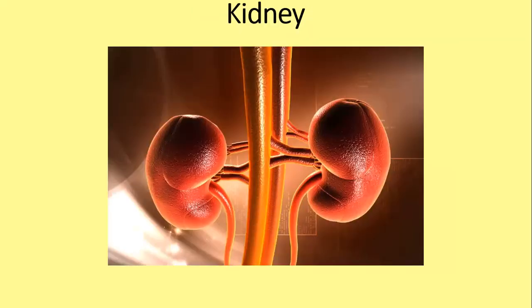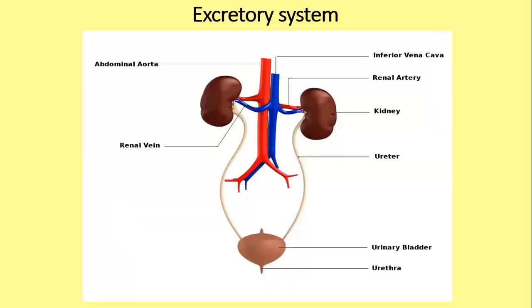It's bean shaped. And from the kidneys, there are 2 thin long tubes which we call the ureters. Now, what is the function of the ureters? The urine that is formed in the kidneys is brought down to the bladder through the ureters. And the urinary bladder stores the urine, and then the urethra helps to eject urine that is stored in the bladder when it is full.